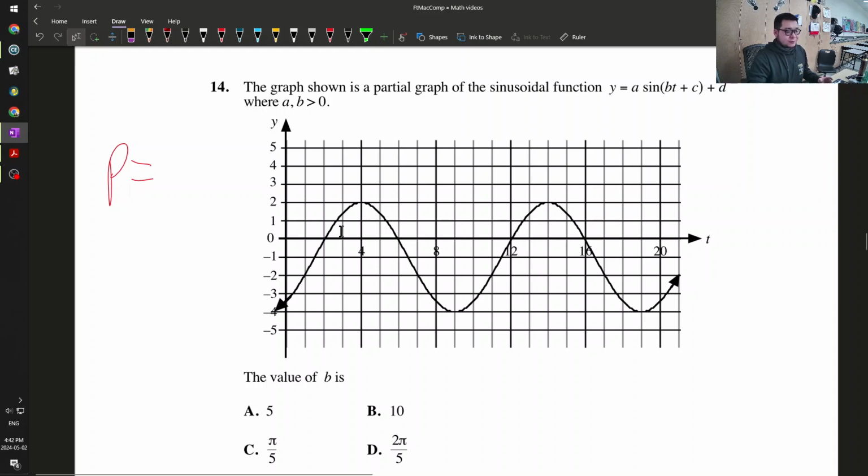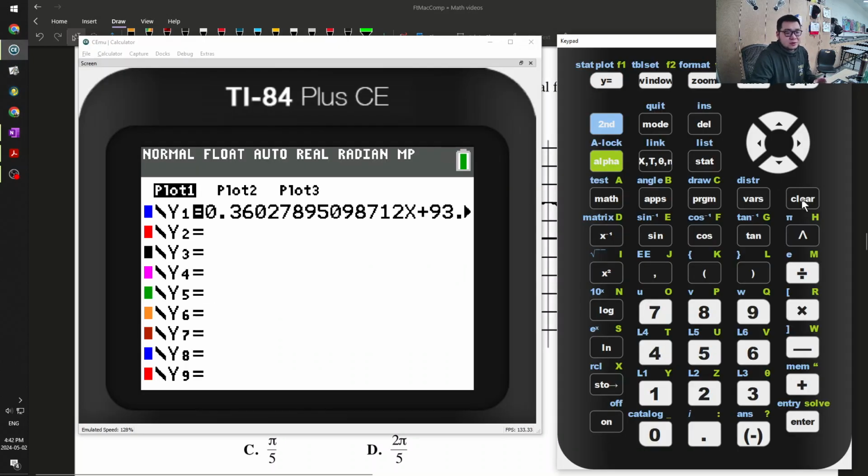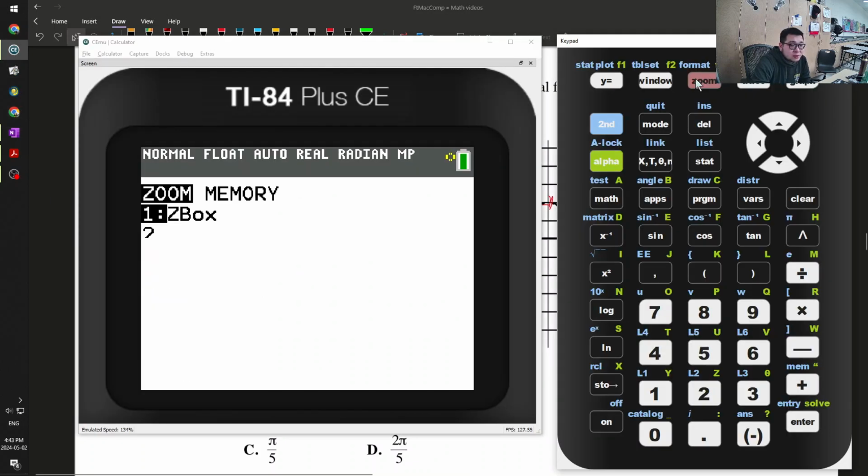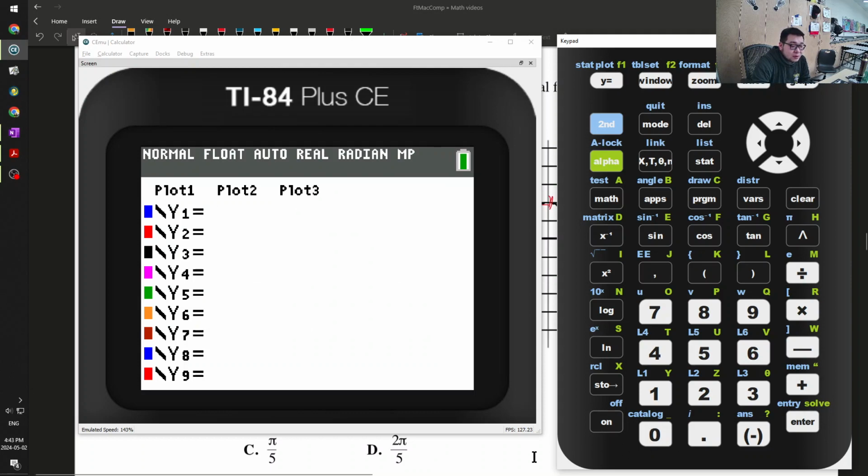Forgive me. I will have to graph it, see what this looks like. So sine of B times T to the power of C. So on the test, if you're not too sure, just graph it and make sure your calculator is in radians. So I'm thinking, what is one period? One period for this is from 4 to 14. So one period is 10. So if I zoom 6 it should be exactly one period, right?